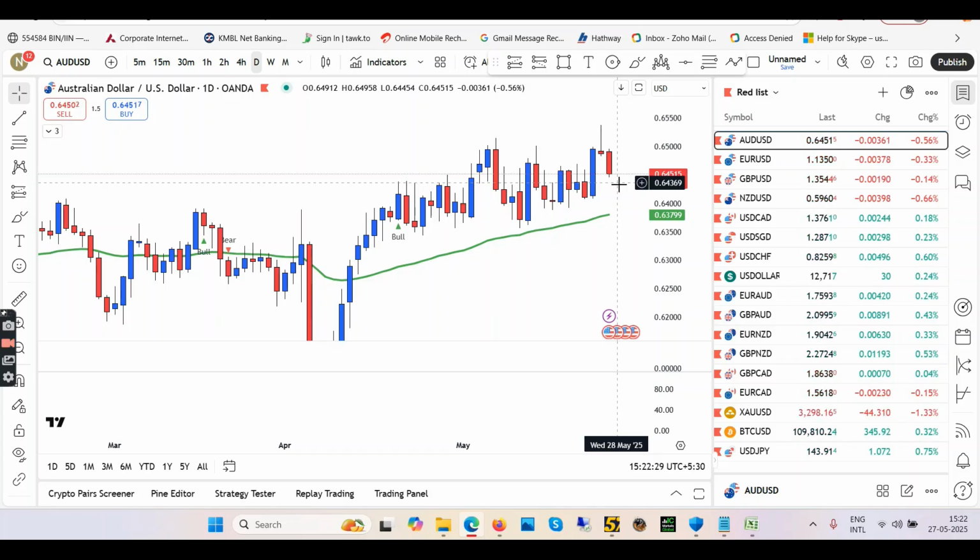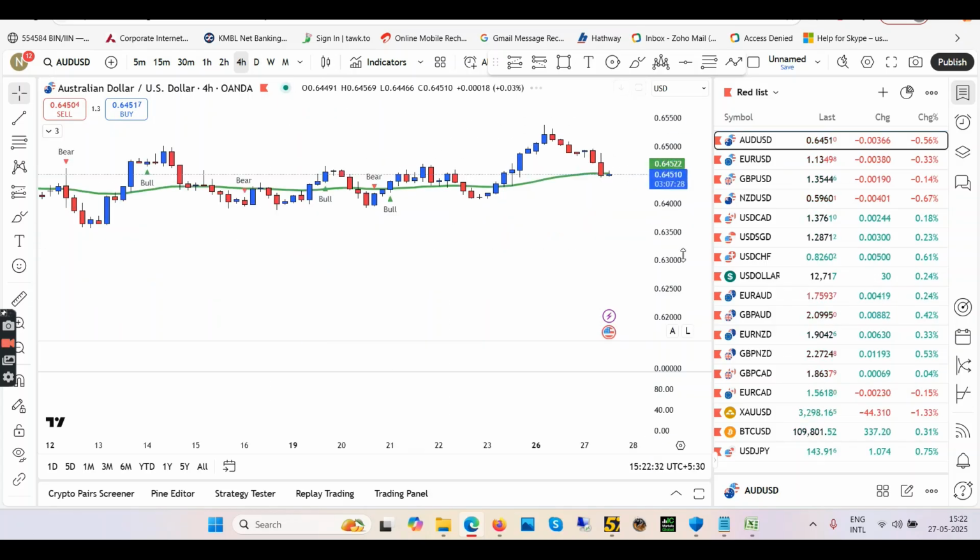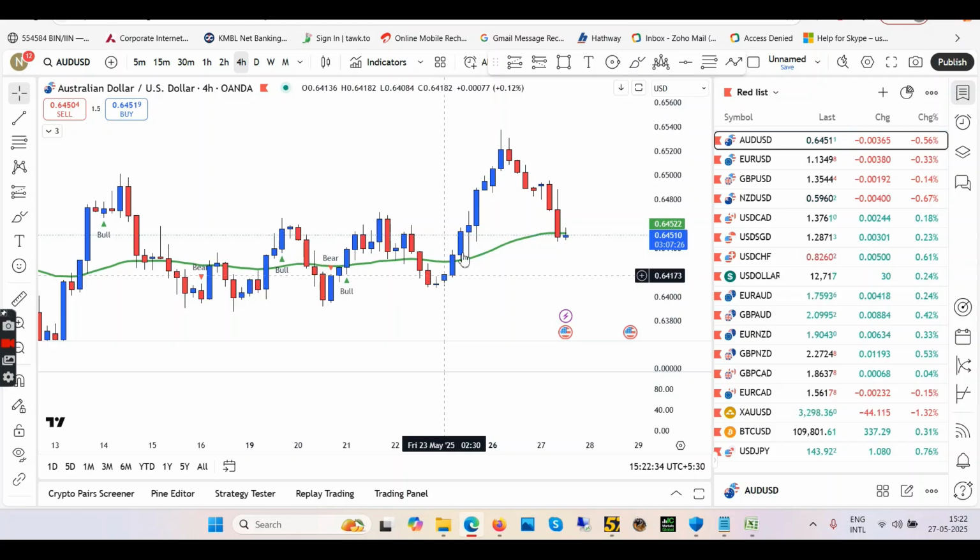So when shall we enter long? Let's check that out on the 4 hour. On the 4 hour, what do we have? We had this uptrend I told you about in the last video. Then I told you we're going to take a pullback. So it's a very clean setup as of now. All we have to do is wait for a blue candle to eat this red candle, okay? So as soon as the next blue candle eats this red candle, enter long, take your profits right here. That's your free trade, okay?